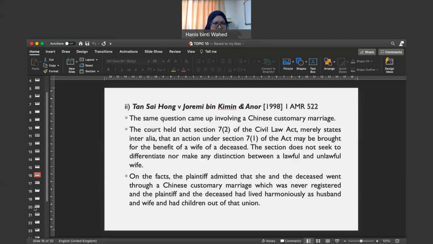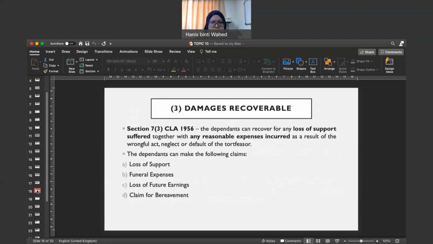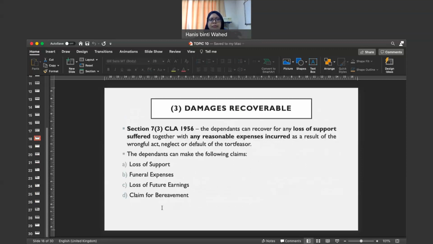The next question is, after you prove that you are a dependent, you're entitled to make dependency claim. Next question is, what are the damages that you can recover? Okay, what are the damages that you can plead to the court?